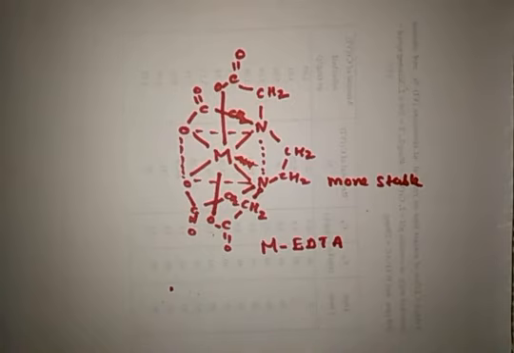So in this class, we have elaborately discussed complexometric titration, and I hope you understood what complexometric titration is and what the principle is. And in the next class, we shall discuss how to determine the endpoints in complexometric titration using the particular indicators, that is the metal ion indicators. For example, eriochrome black T and murexide are examples of some of the metal ion indicators.